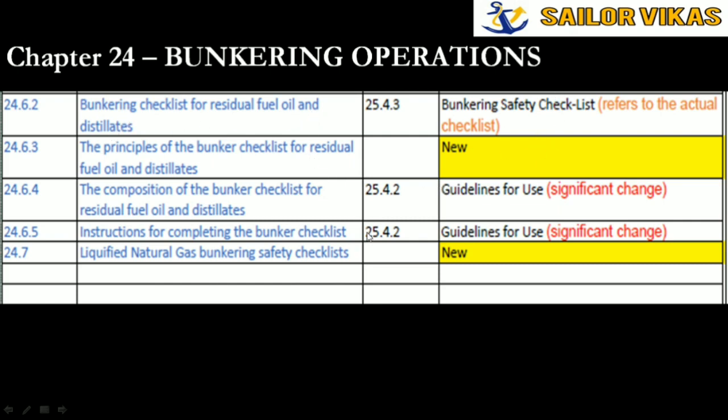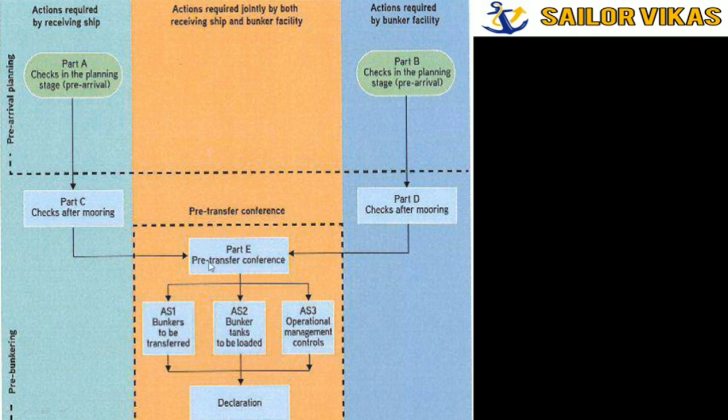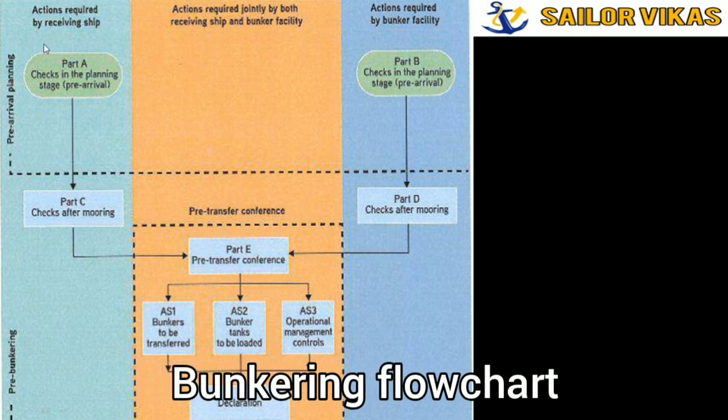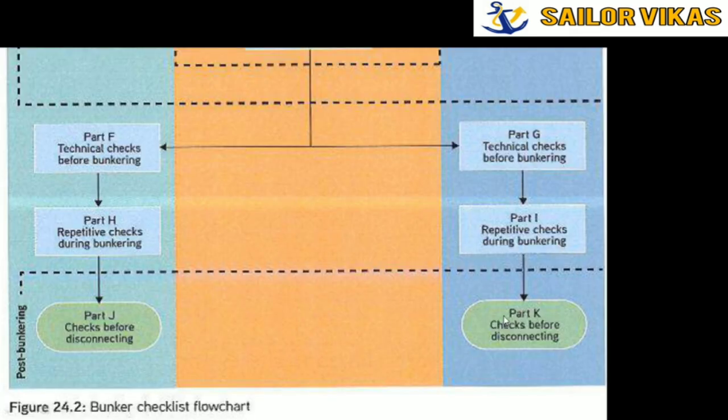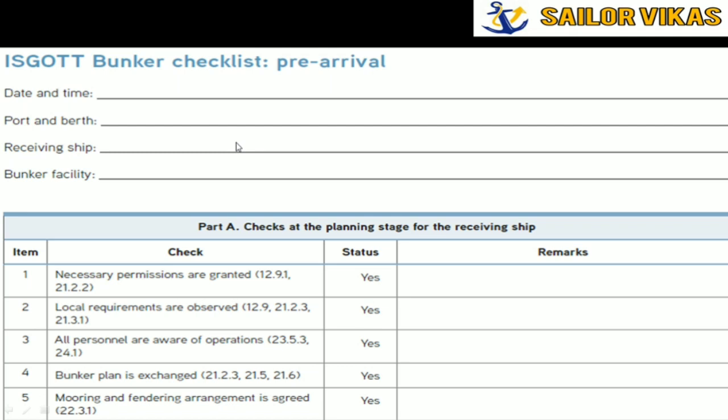So this is a flow chart of a bunkering operation they have put in the ISGOT 6: actions required by a receiving ship, actions required by the bunker facility, then they both combine in part E, then it goes up to part K. So this is a bunker checklist flowchart, and this is the new checklist which has come.